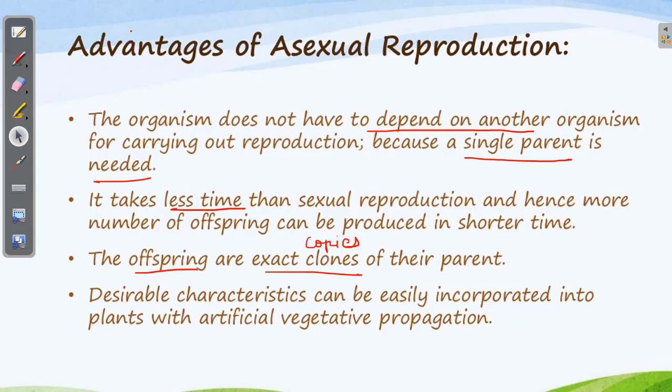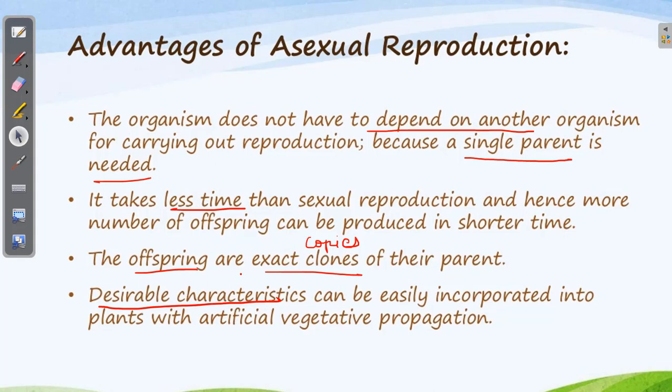So whatever characteristics I want, my plant to grow very tall, I want my plant to remain short, I want my plant to give me more fruits, I can put that characteristic when I help my plant to reproduce asexually. Okay, so asexual reproduction advantages: no dependency, less time, exact copy, and whatever you want you can reproduce, right? Or you can put those characteristics in it. That is the desirable characteristics.